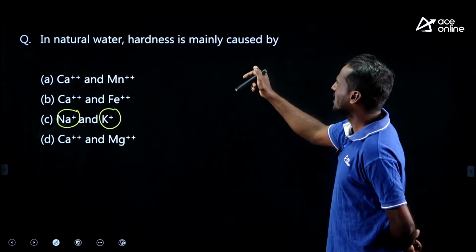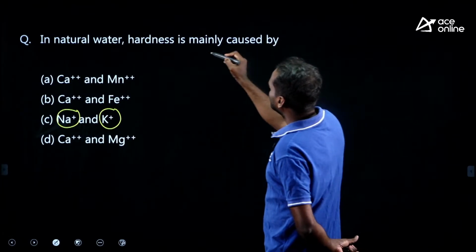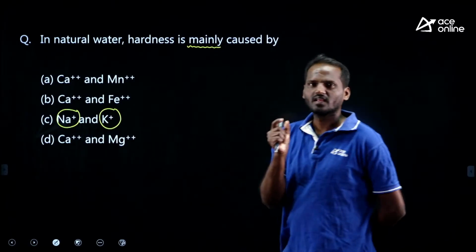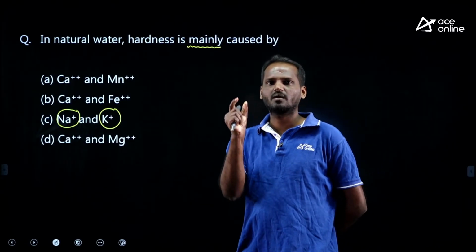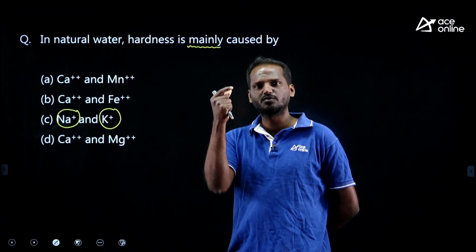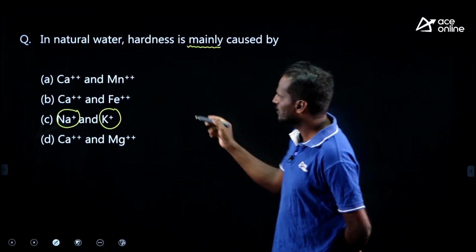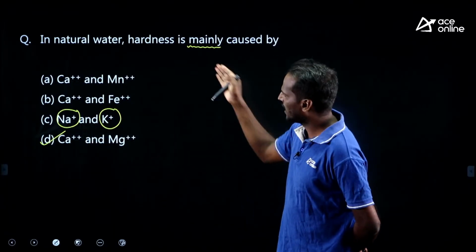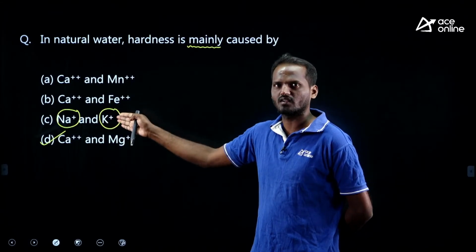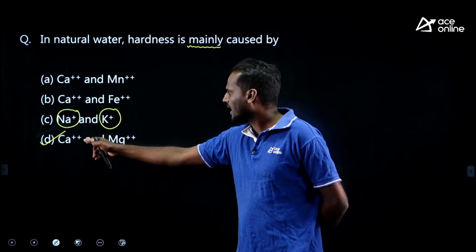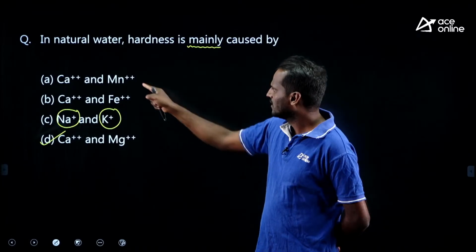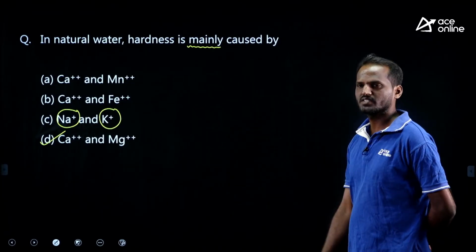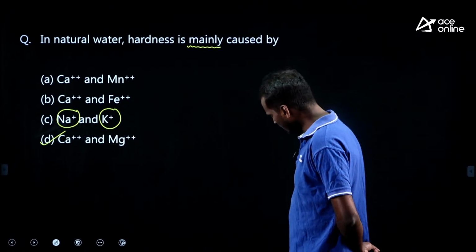But he is asking hardness is mainly caused by, mark this word, mainly caused by. Generally calcium and magnesium are abundant minerals which we usually observe in our natural waters, right? Therefore, out of this, calcium and magnesium is the correct option. All impart hardness to water, but mainly caused due to calcium and magnesium, right? Manganese, iron, all impact hardness, but mainly it is this. Option is D. Okay.